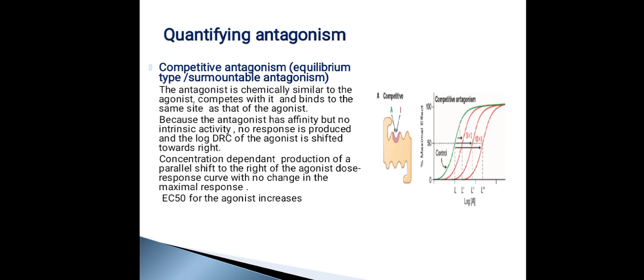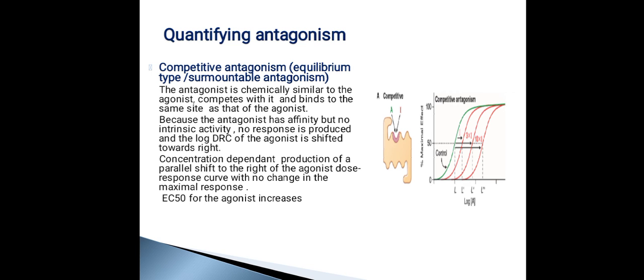So first one is competitive antagonism, equilibrium type or surmountable antagonism. In competitive antagonism, this antagonist is chemically similar to that of the agonist. Since it is very similar to the agonist, it is going to bind to the site where the agonist will bind, and since the antagonist is having affinity, the curve will be shifting to the right. As I've already told, if affinity is there, the curve will be shifting to the right.